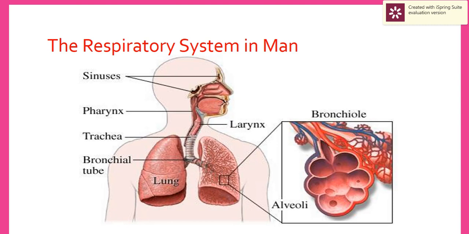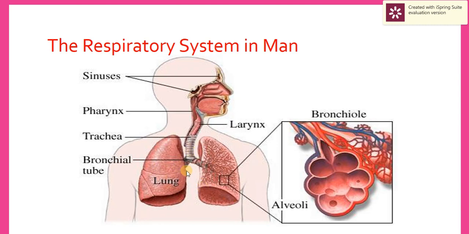Then it passes through the pharynx, the common passage between the digestive and respiratory systems, then through the trachea, which is lined with cilia that can push any foreign particle. Then the air branches into the two lungs through two bronchi.